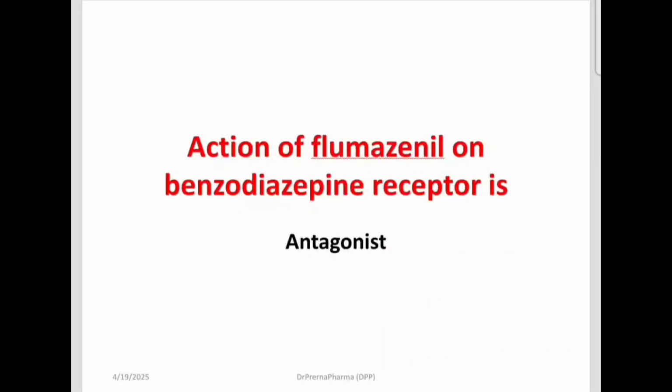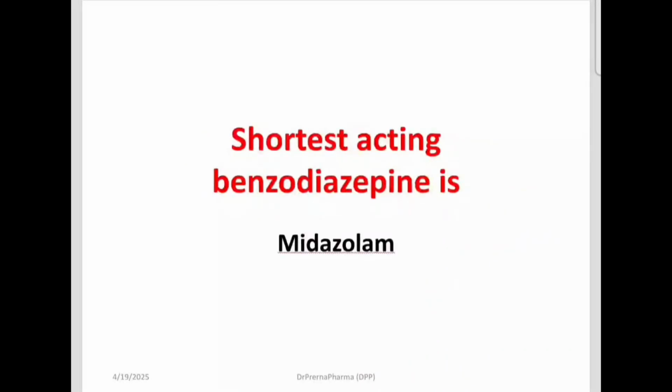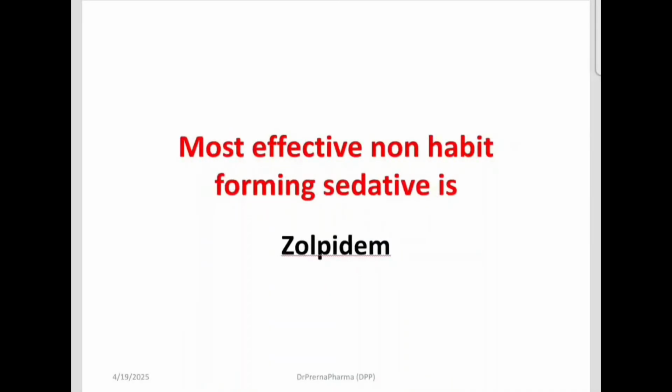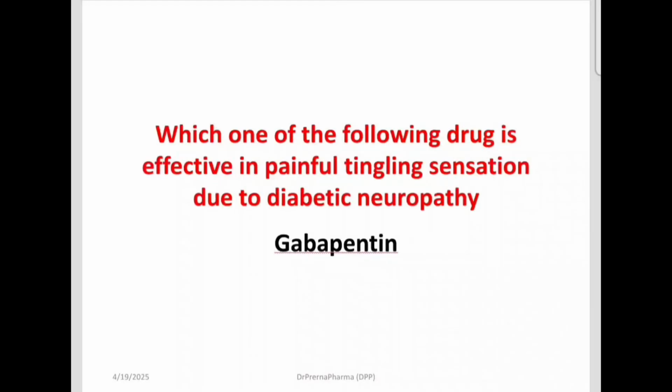Flumazenil is an antagonist of benzodiazepine receptor. Shortest acting benzodiazepine is midazolam. Most effective non-habit forming sedative is zolpidem. Remember this. Then which of the following drugs is effective in painful tingling sensation due to diabetic neuropathy? The painful tingling sensation in the feet and hands from diabetic neuropathy is relieved by gabapentin.